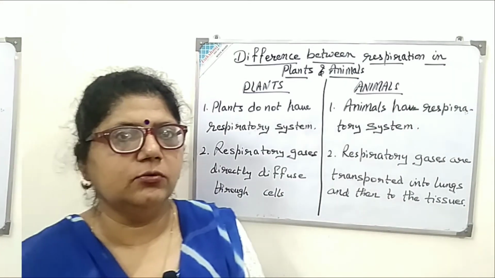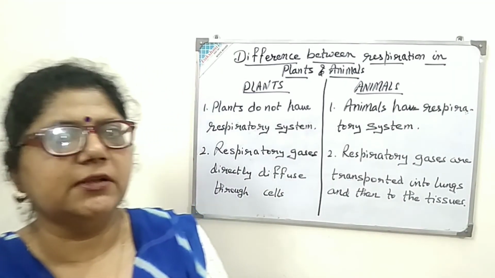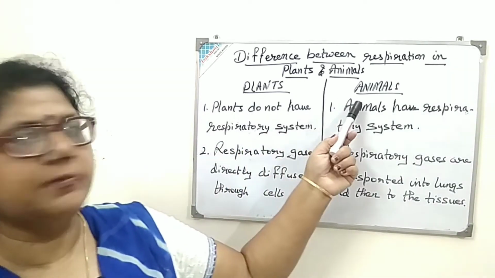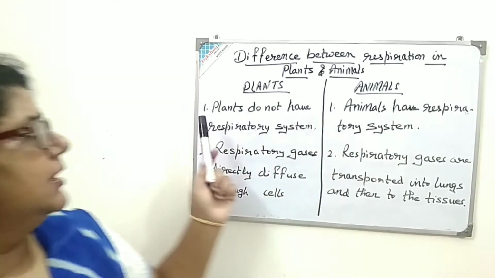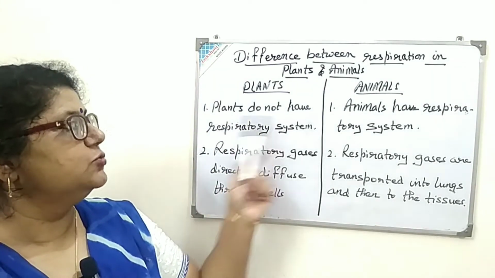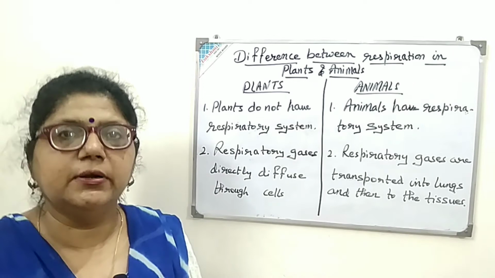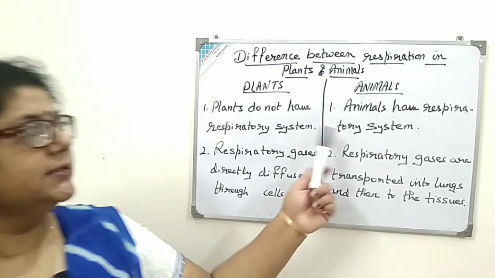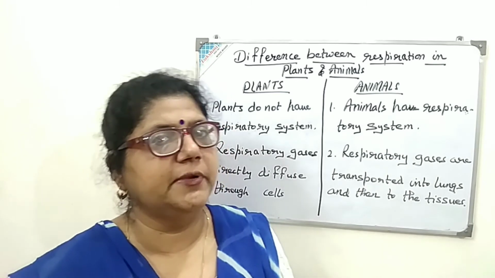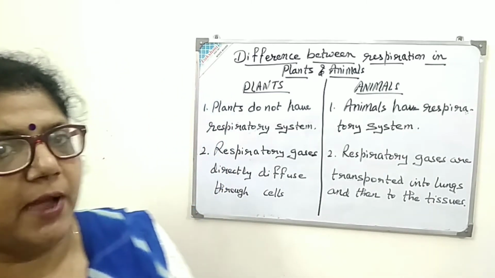Now I will tell you the difference between respiration in plants and animals. First point of difference is plants do not have any proper respiratory system, but animals along with human beings have proper respiratory systems to respire.